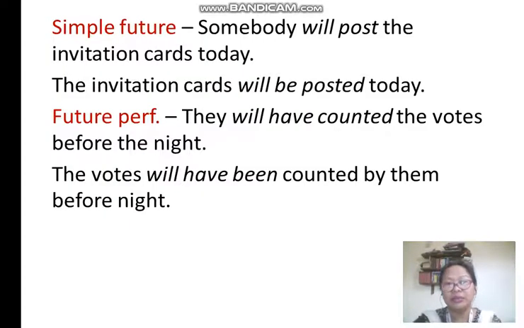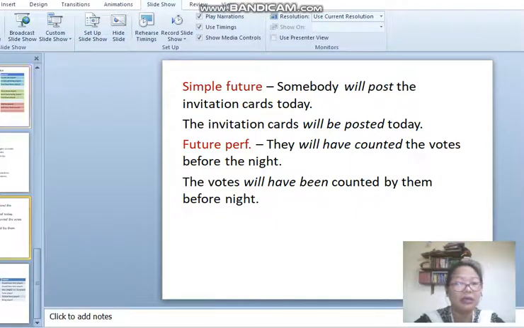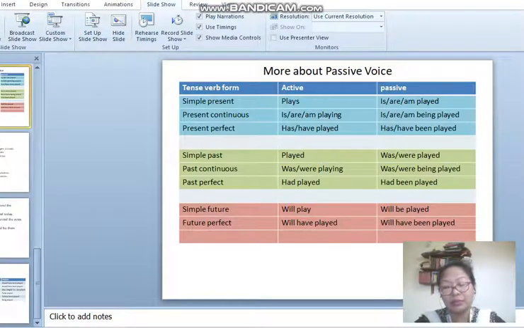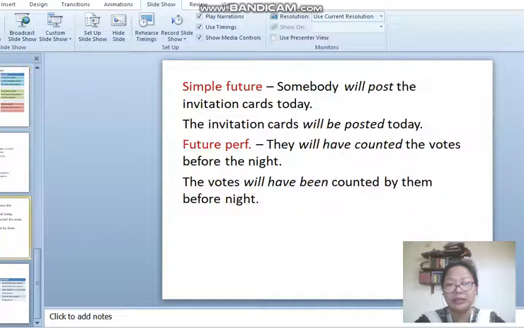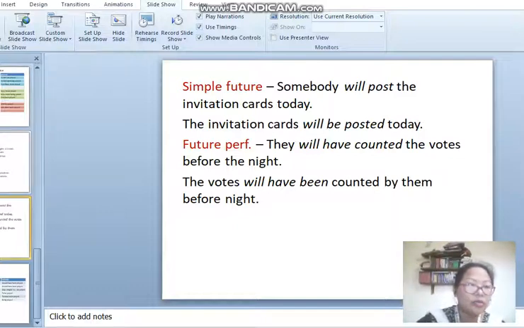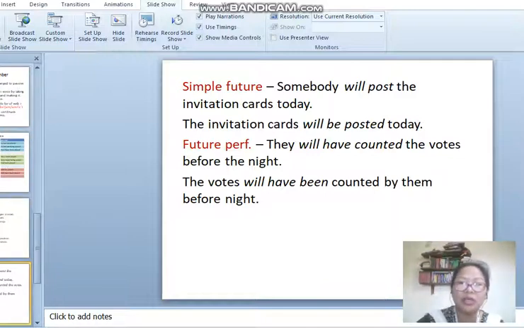Simple future: somebody will post the invitation cards today. In passive, the invitation cards will be posted today. Now future perfect: they will have counted the votes by tonight. The votes will have been counted by them by tonight. Okay, I'm going to share this PPT in the Google Classroom.